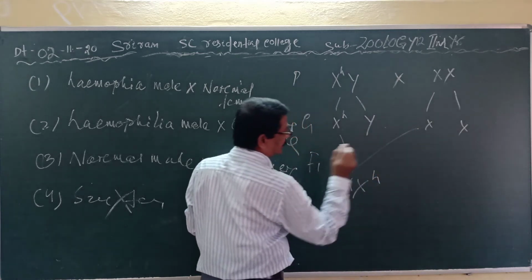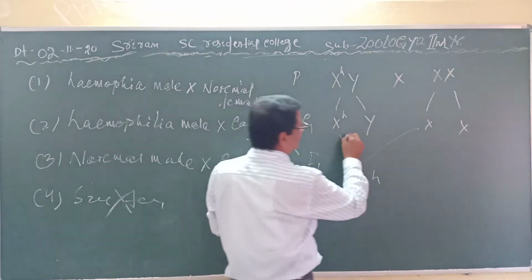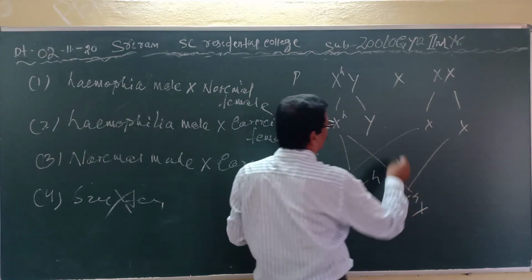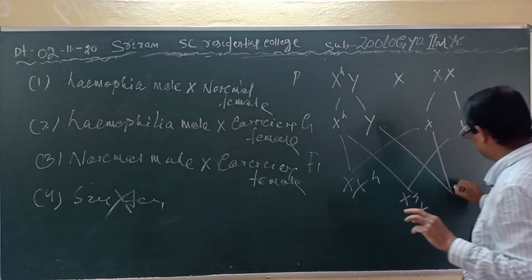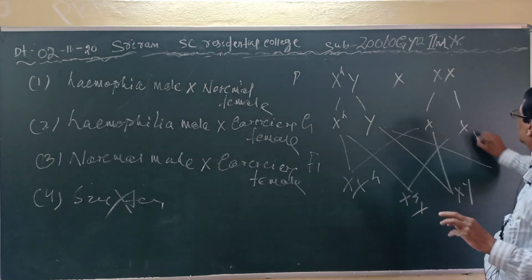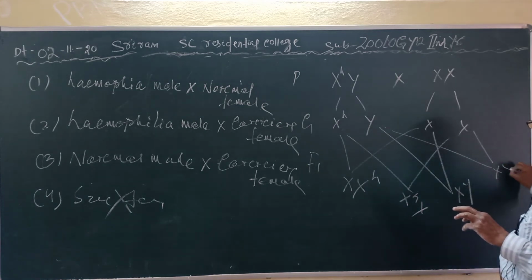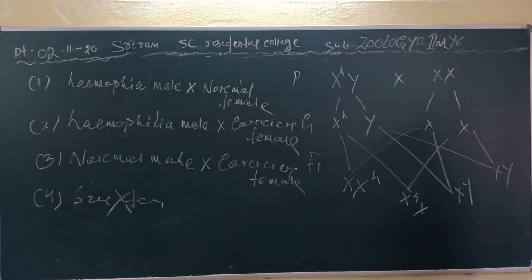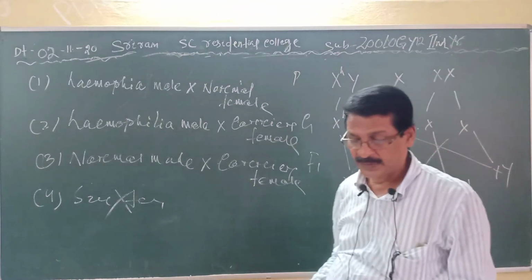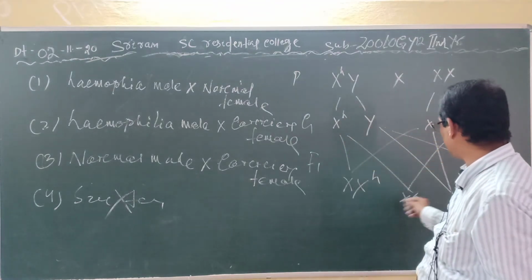This is the carrier, and this is the carrier, and here all the males are normal. This is carrier and this is normal. Clear? Then if you cross them,